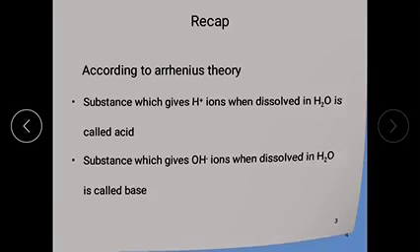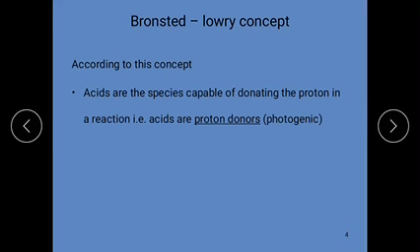Now the Bronsted-Lowry concept. A chemical species which is capable of donating a proton to another substance in a chemical reaction is called an acid.